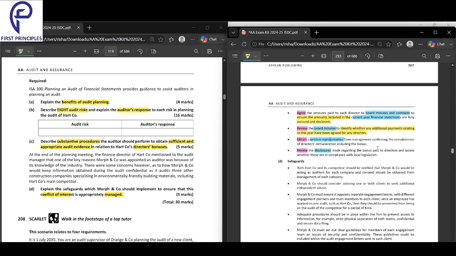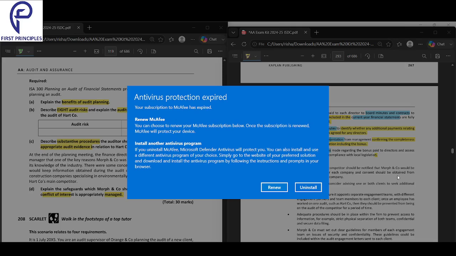Next, obtain a written representation from the management confirming the completeness. You tell them to write it and give it to me on a piece of paper. You obtain a written representation, confirming that they confirm the completeness of the directors' remuneration, including the bonus.